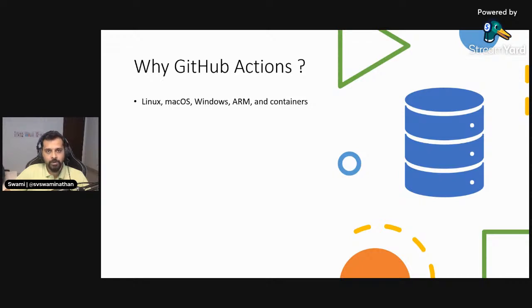GitHub Actions works across all the platforms. So if you want to run your builds on Linux or macOS or Windows or ARM or containers, you can do everything in GitHub Actions, right? And also there's a concept called matrix builds. That's nothing but, let's say you're creating a JavaScript library, for example, right? And you might need to ensure your library is supported across multiple Node versions, Node 14, 10, 12, whatever be the latest versions and things like that, right?